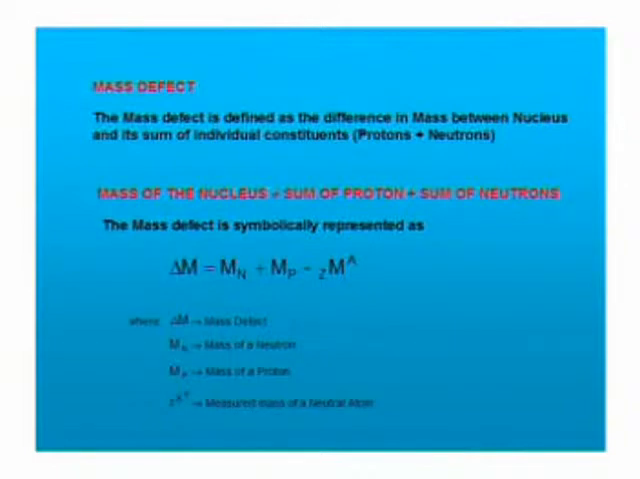That means the mass of the nucleus is always found to be less than the sum of its individual constituents. Such a mass difference is called the mass defect, usually expressed as delta M. The energy which is equivalent to such a mass defect, we call the binding energy of the nucleus. The binding energy accounts for the stability of the nucleus.